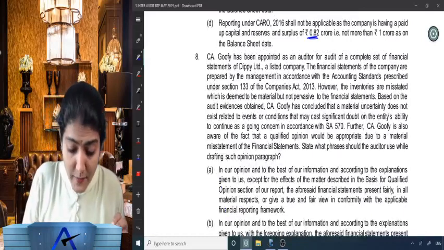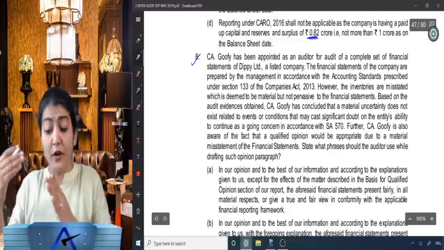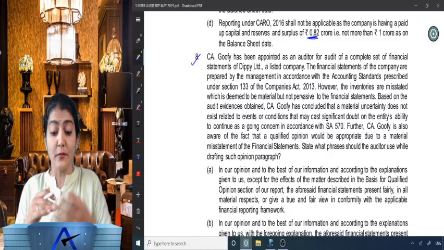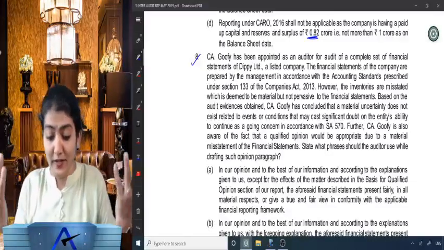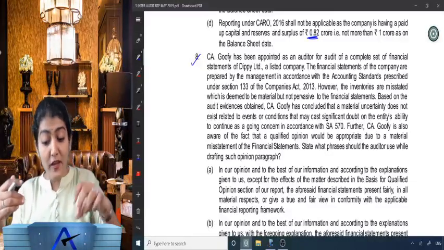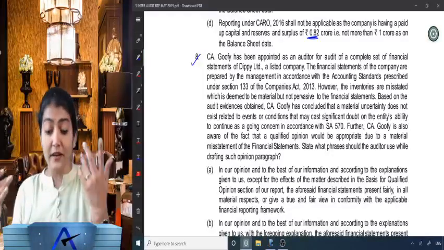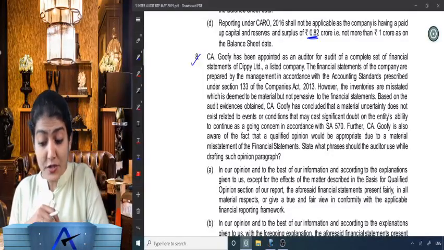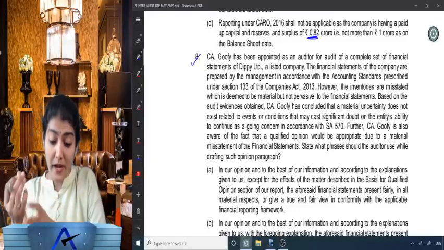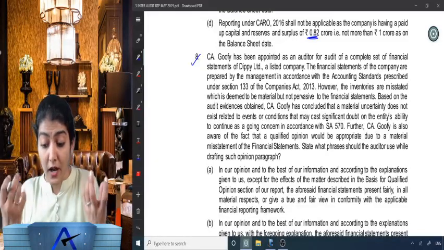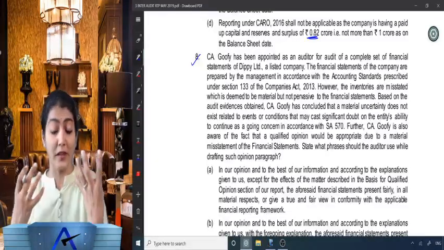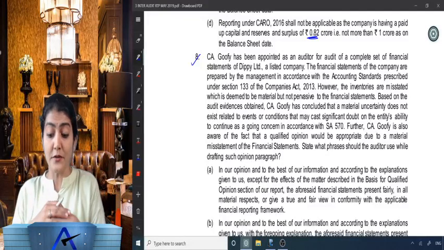See, Goofy has been appointed as an auditor for audit of a complete set of financial statements of DP Limited. My God, what names they thought of. See, Goofy appointed as an auditor of DP, a listed company. The financial statements of the company are prepared by the management in accordance with the accounting standards prescribed under section 133 of the Companies Act 2013.